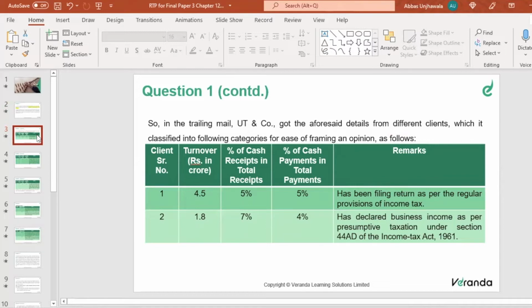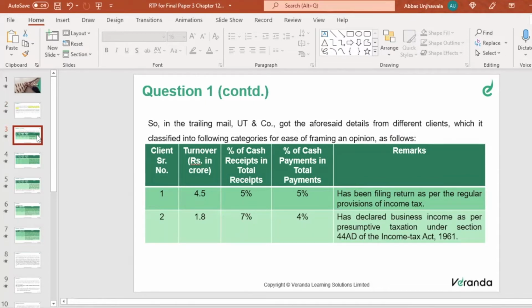The turnover in crores for the first client is 4.5 crores. Percentage of cash receipt to total receipt is 5%. Percentage of cash payments to total payment is 5%. What is the meaning of cash receipt? So I have total receipt of 100 rupees. Out of the 100 rupees, 5 rupees I have received in cash. So that is 5%, right? So again, payment, why is this required?